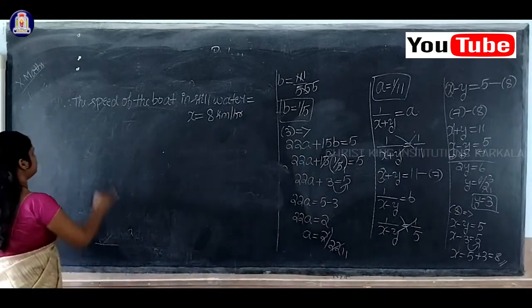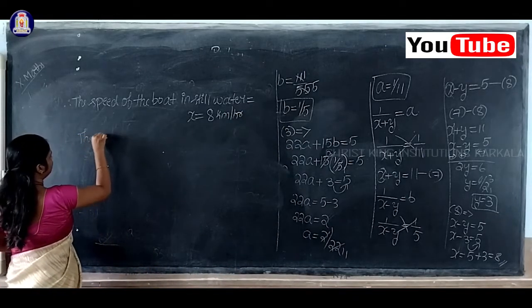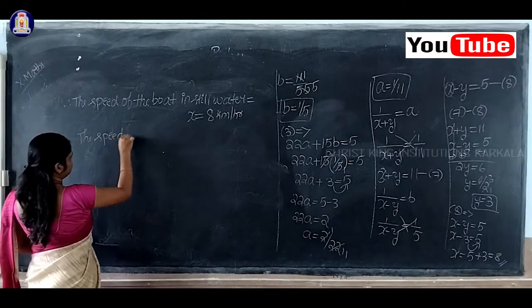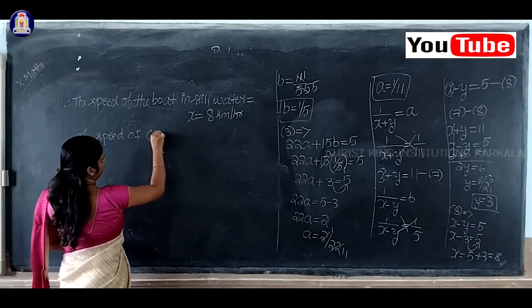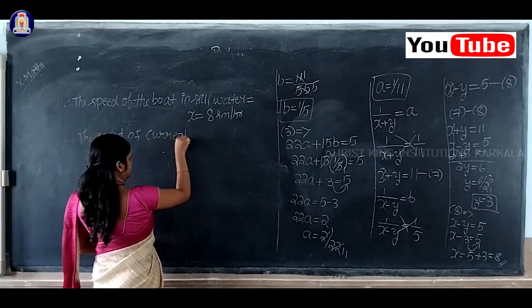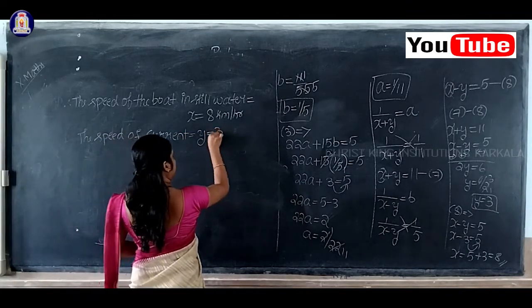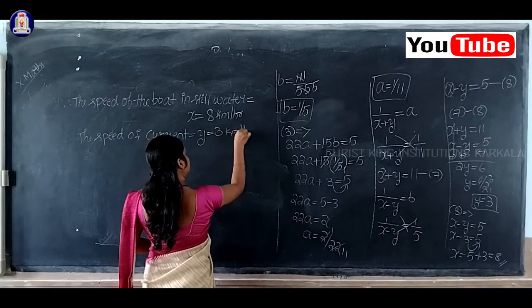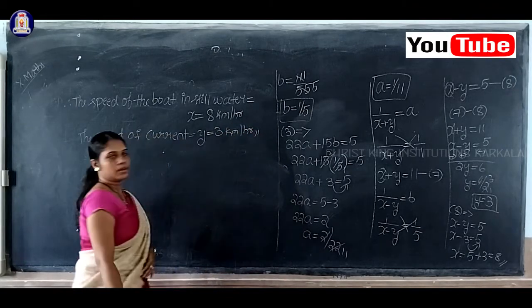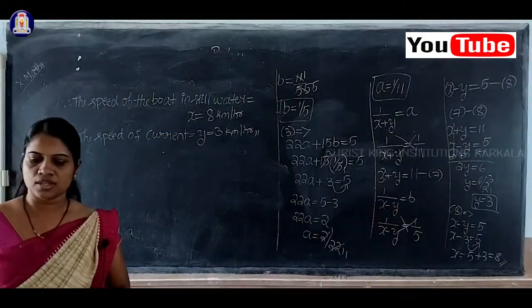In the same way, the speed of the current is nothing but y, but what is the value of y? 3, so this is equal to 3 kilometer per hour. Okay, so this is the solution.